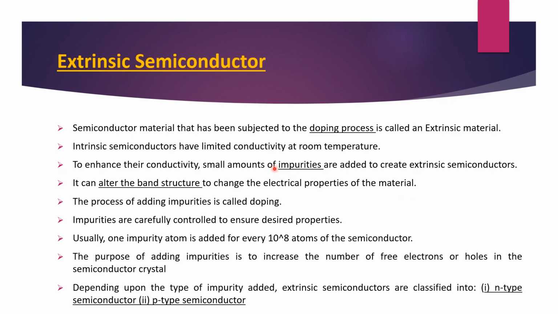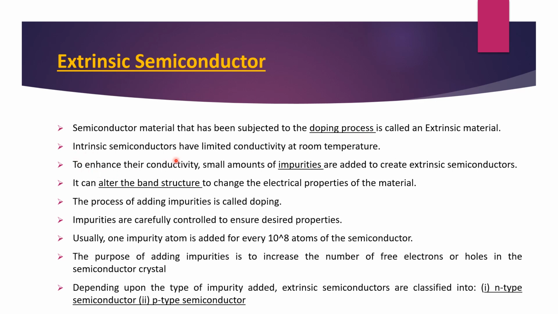So we'll see the extrinsic semiconductor. Now what is extrinsic? Extrinsic means external material. Now what is the external material and why is it needed? We'll see in detail. A semiconductor material that has been subjected to a doping process is called an extrinsic material. You should first know the definition, and then your job is to get details of every word of the definition. The word doping process is very important. Why this is important and what it is, we'll see in detail.